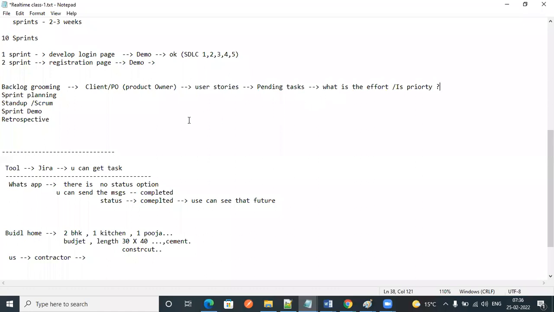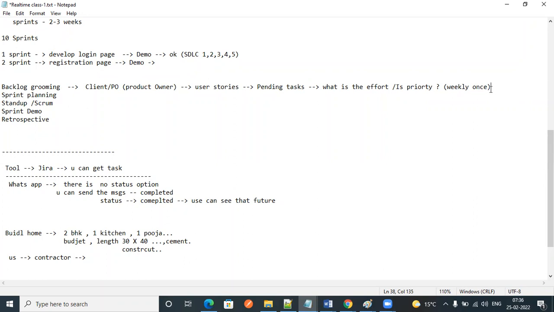Based on priority we will work on it. The client or product owner will create user stories, these are the pending tasks, and here we decide what effort we need to put in, what the priority is, and what things are required. Once the stories are groomed, this will happen on a weekly basis, weekly once.